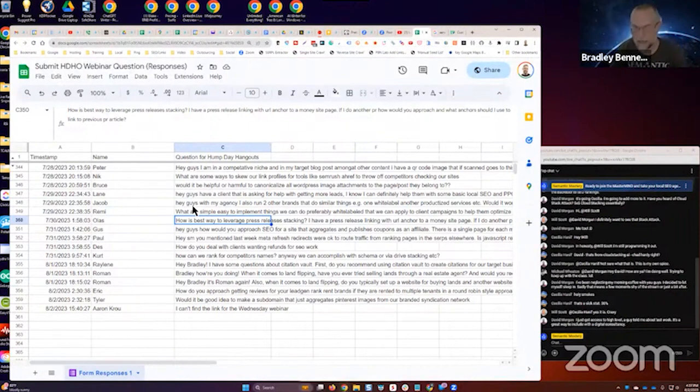Okay. Anyway, if you're going to stack with press releases, then you can link with exact match anchors or target anchors or topic anchors, depending. If it's local, a target anchor is keyword plus location modifier, topic anchor is keyword only. So either way, you can call it an exact match keyword. If you're stacking, you can use exact match to link to the original press release or the first press release in the stack or silo, whatever you want to call it. Hopefully that's clear. But you can be a lot more aggressive that way.